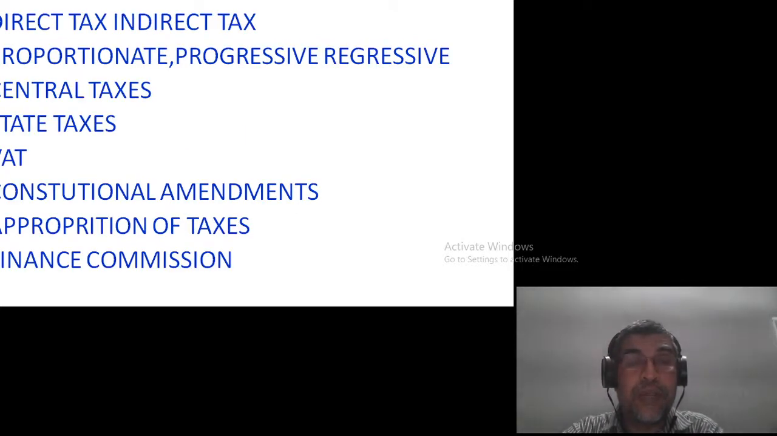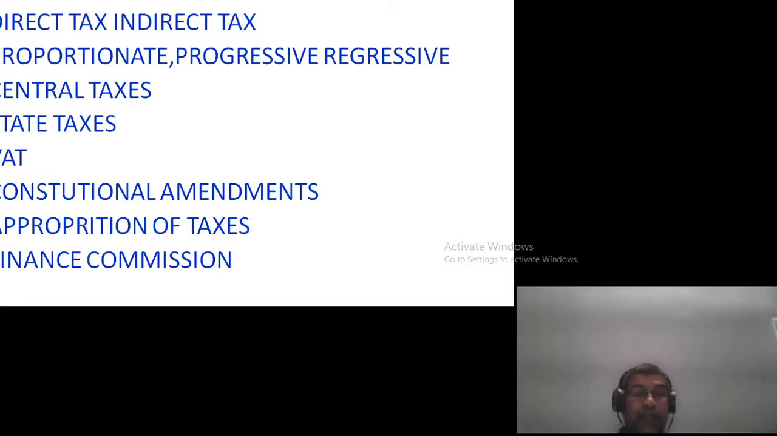So first of all, we would like to go through the presentation outline regarding the pre-GST scenario in India. What is tax? What are direct taxes and indirect taxes? Proportionate, progressive and regressive taxation, central taxes, state taxes, VAT, constitutional amendments, appropriation taxes and the Finance Commission. These are the topics outlined for the pre-GST taxation system in our country. Then we will move on to the GST regime and the taxation system that has emerged after 2017.